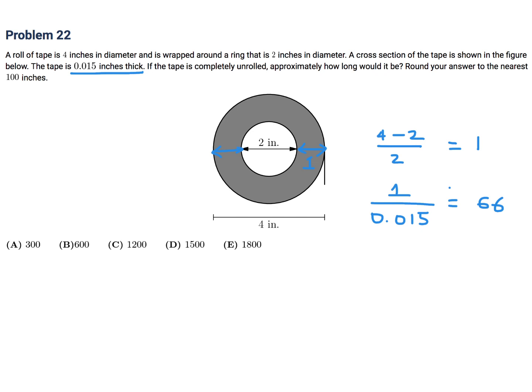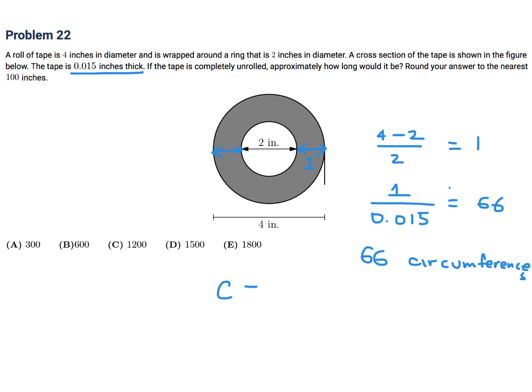Yeah, this is the average. This is actually representing the number of times that would go around on average. So 66 circumferences. And then what we'd have to do is sort of figure out what is the circumference. Because you're going around 66 times, so then you have to figure out what is the average circumference length.